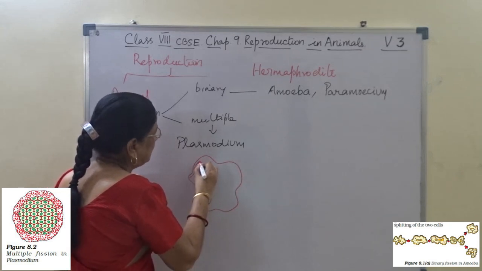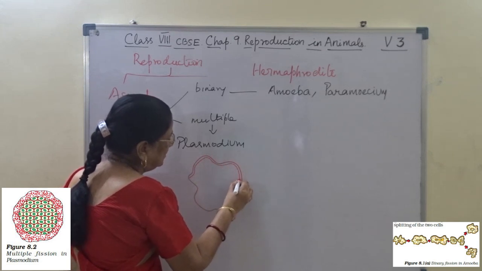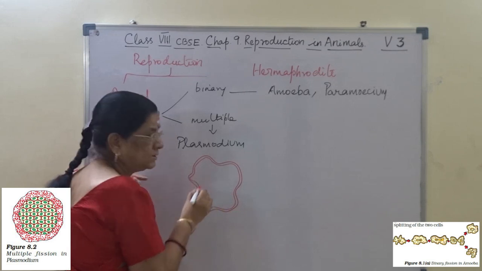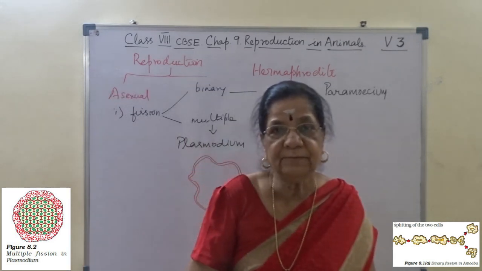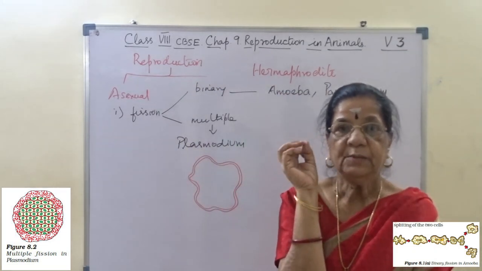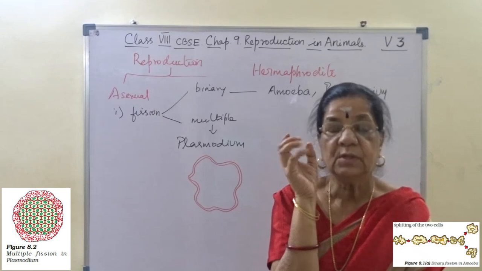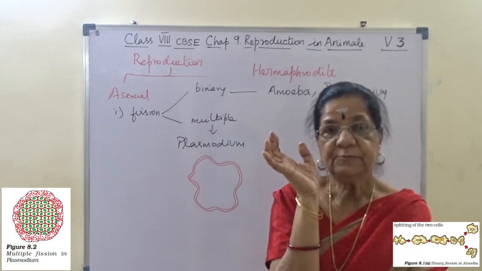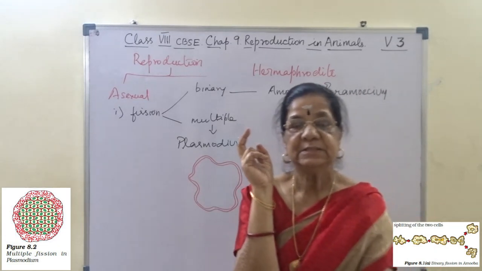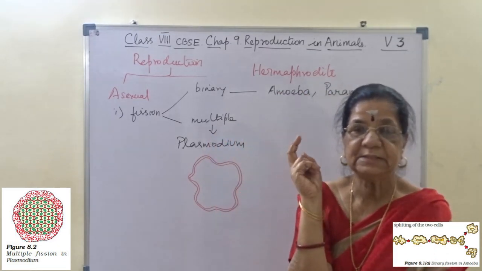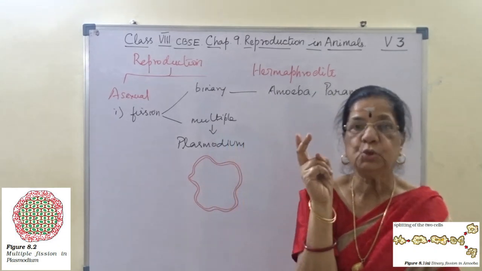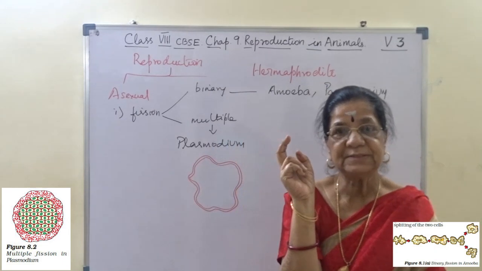Malaria fever, normally we know, is caused by the female anopheles mosquito. Is it not? Malaria fever is caused by the female anopheles mosquito. And for this malaria fever to be caused, two hosts are required to complete its life cycle. So plasmodium requires two hosts to complete its life cycle.